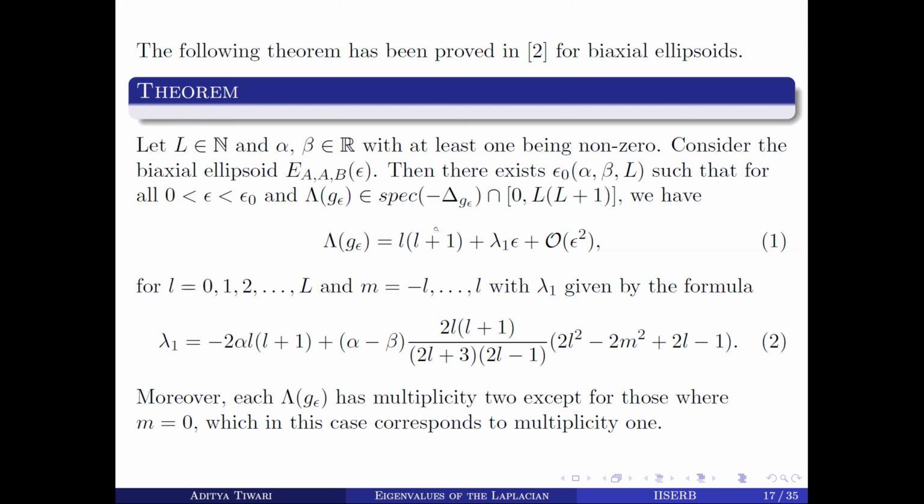Okay. So the eigenvalue is given by lambda L epsilon. It is L plus 1 plus little lambda 1 epsilon plus higher terms of epsilon. So here L plus 1 is the spectrum of the two sphere. Okay, so here this lambda 1 is given by this formula. So it depends on alpha and beta, and L. Okay, so using this theorem, if we can show that this little lambda 1 is positive, then we have that this is an increasing function.